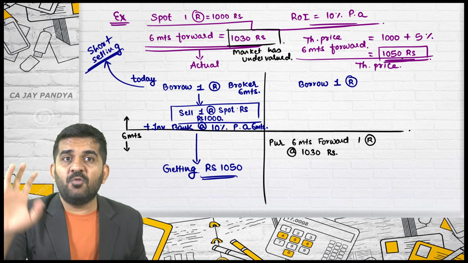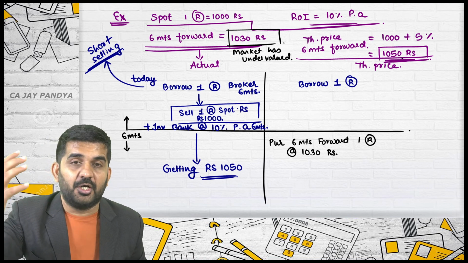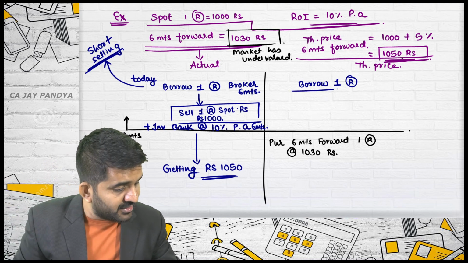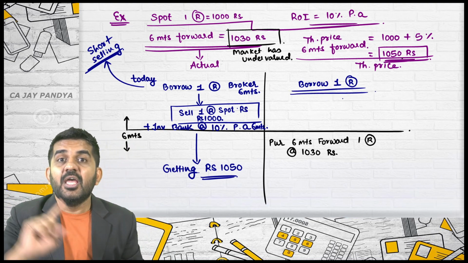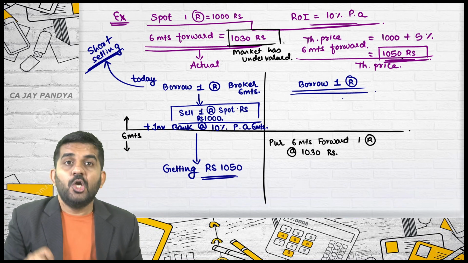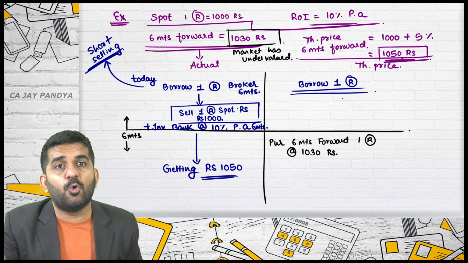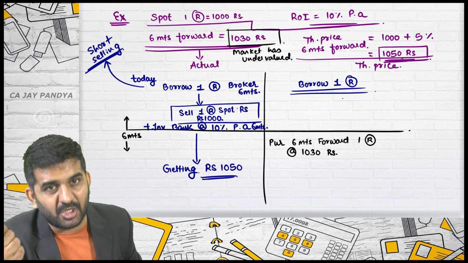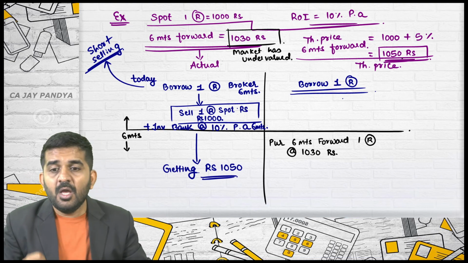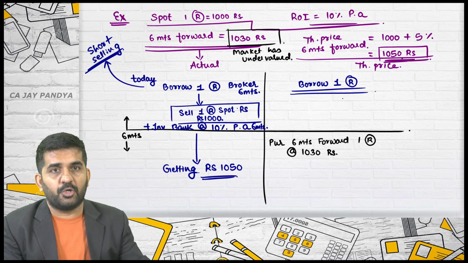So this is all for the money which I have got by selling the borrowed shares. But sir, you are still having one Reliance borrowing. It is not 1000 rupees borrowing. It is one Reliance shares borrowing. You will have to give it back to your broker. The answer is yes. Is it alright? You will have to pay this back to your broker. How you will be paying back to your broker? Understand this.